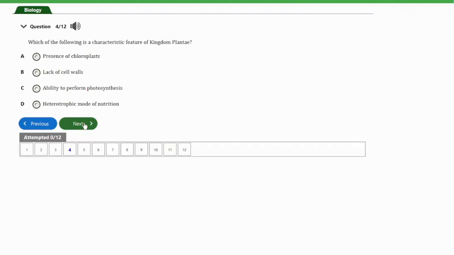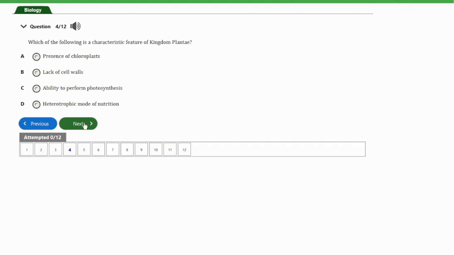That's question number 4. It says, which of the following is a characteristic feature of kingdom Plantae? A, presence of chloroplast, B, lack of cell walls, C, ability to perform photosynthesis, D, heterotrophic mode of nutrition. So guys, the answer to this question is option A, and that's presence of chloroplast.